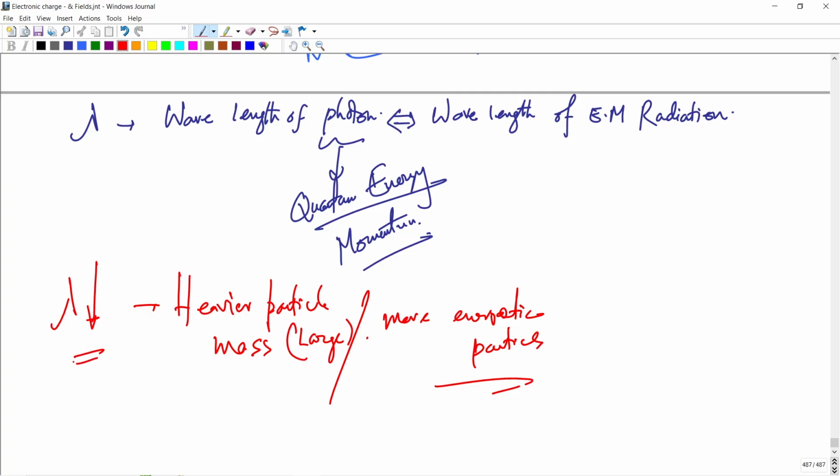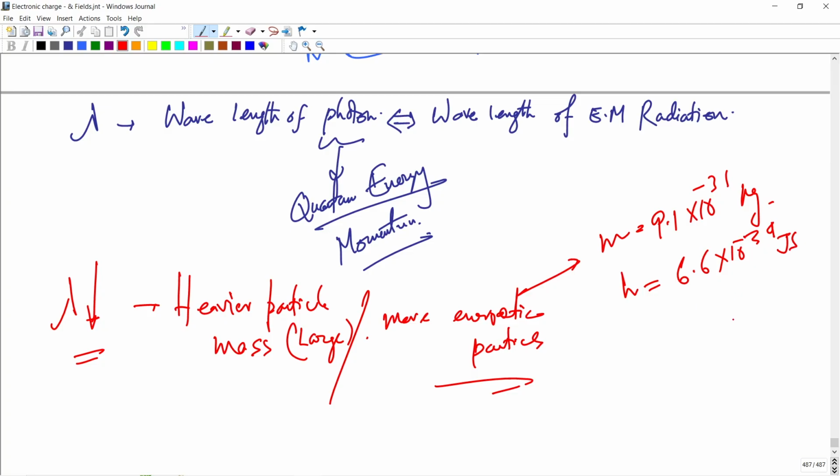Let's take an example, putting in mass values. Suppose the mass is 9.1 into 10 to the power minus 31 kg, Planck's constant h is 6.6 into 10 to the power minus 34 joule second, and the speed of light is 3 into 10 to the power 8 meter per second.